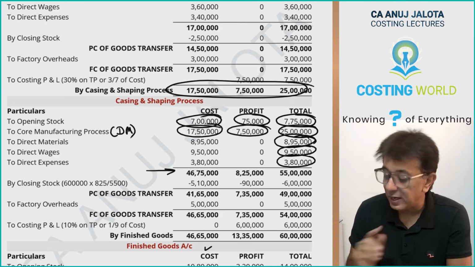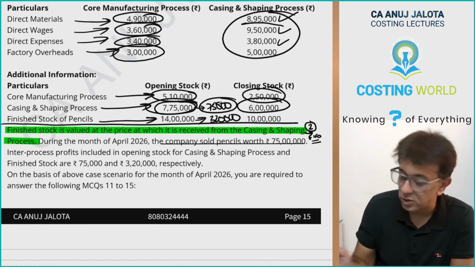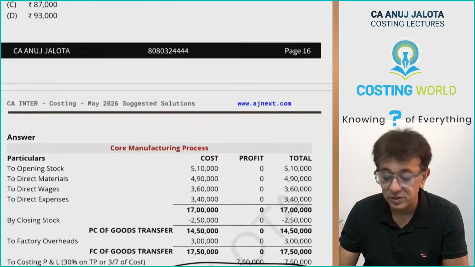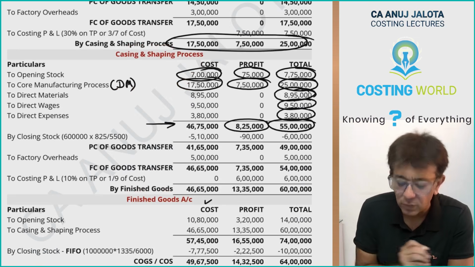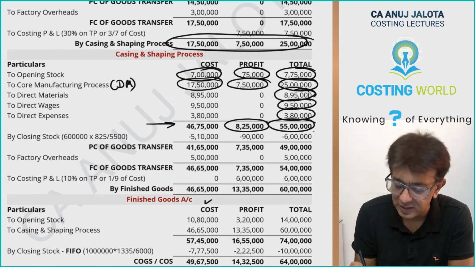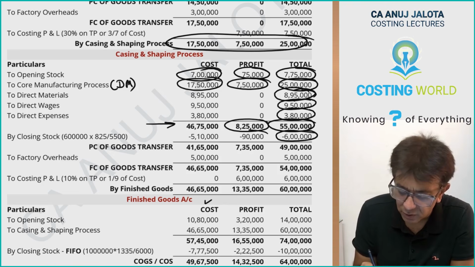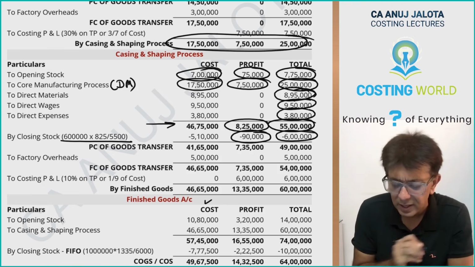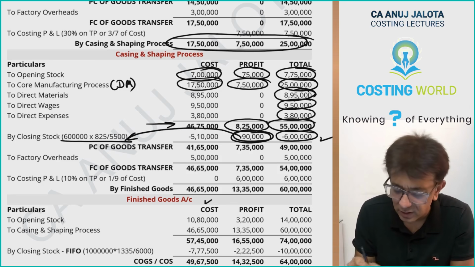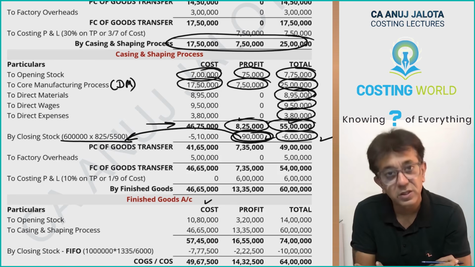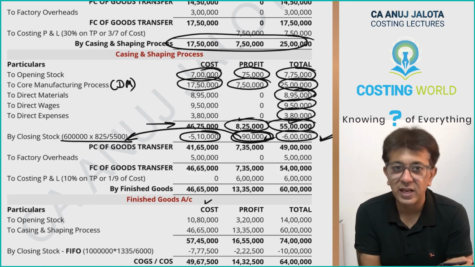But do remember that you will have closing stock of 6 lakh rupees. Will it include inter-process profits? Of course it will include. So 55 lakhs includes 8,25,000 of inter-process profit, and 6 lakh rupees is the closing stock out of that. How much inter-process profit will it have? Cross multiply. This into this divided by this will give you this. Balancing figure: 6 lakhs minus 90,000 will be giving you 5,10,000 over here.